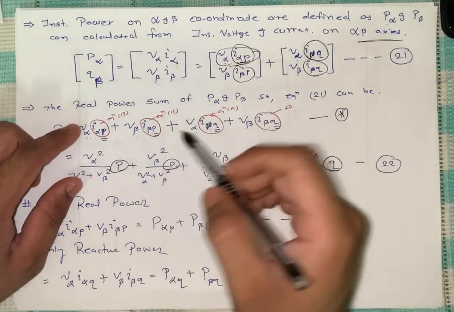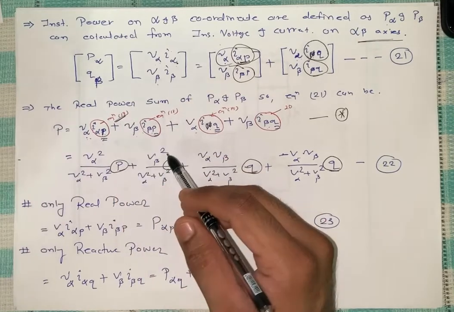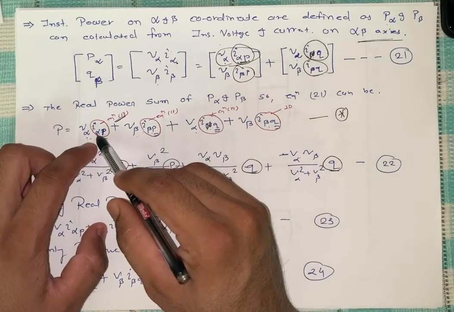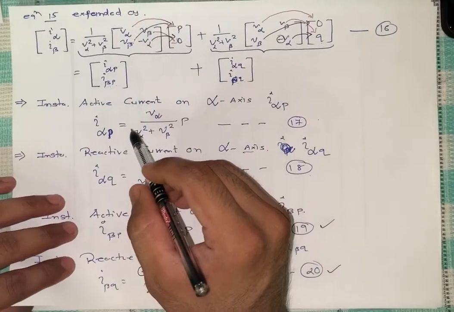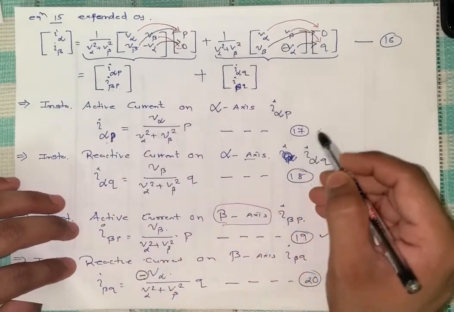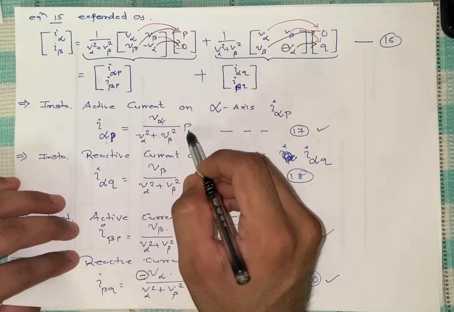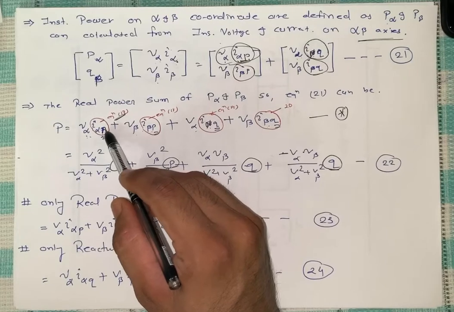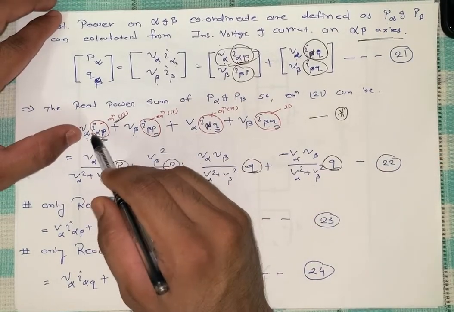But we are getting this equation in the instantaneous form of current. So that is I alpha P from the equation 17. So we can write V alpha square plus V beta square into P, the active form, because there is a P. So V alpha, and we are getting that equation 17.